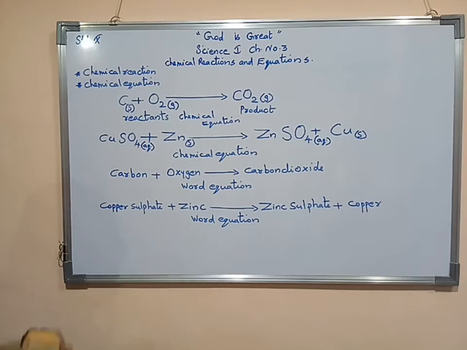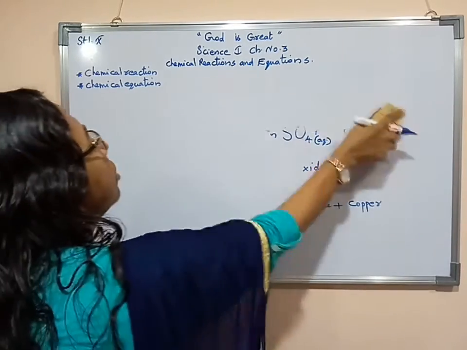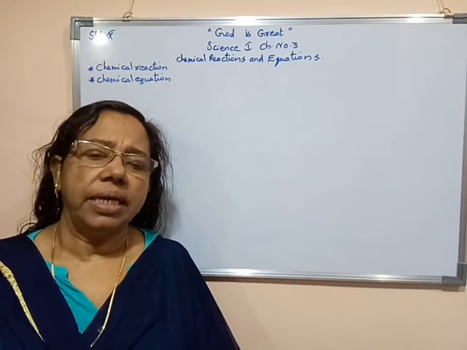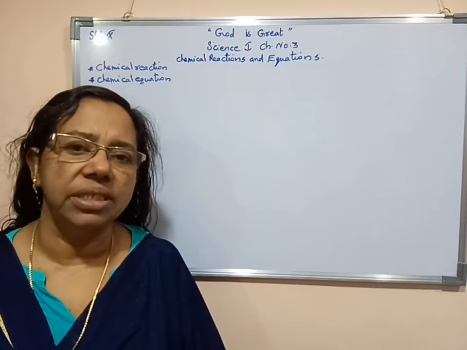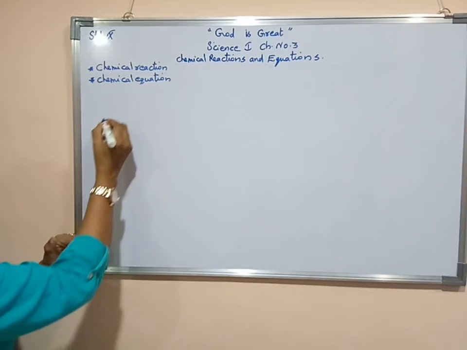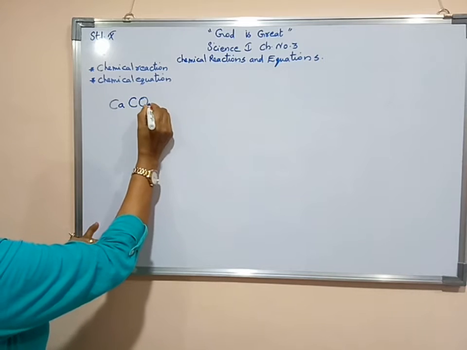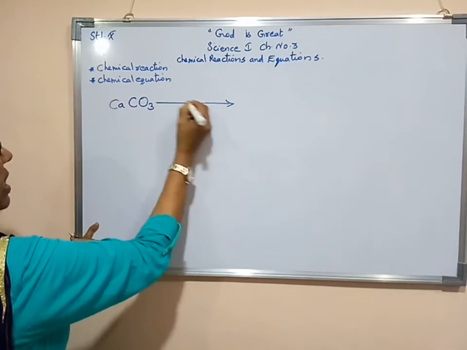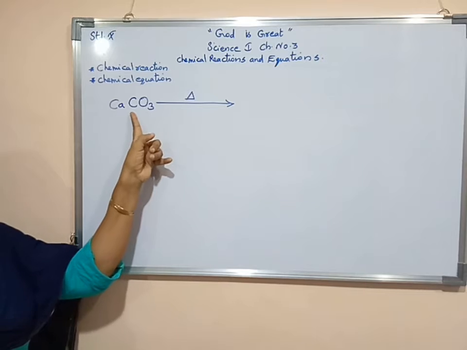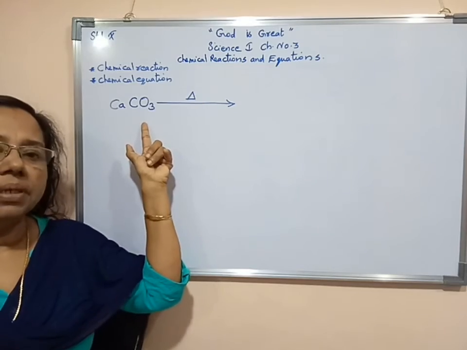Now we will study 2 more examples of chemical equation as well as word equation. Two examples I had already explained. Now this is the third one, that is calcium carbonate. We have to just heat it. Calcium, its symbol is Ca, then carbon and oxygen. So we can say this is the formula of calcium carbonate.